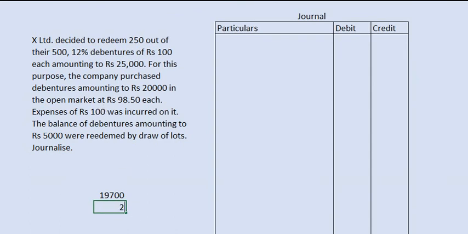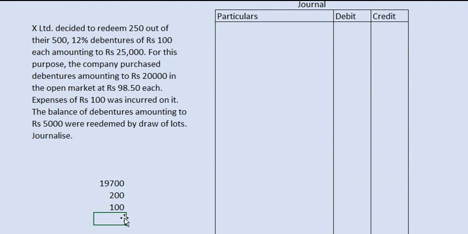So the profit will become 200, and the expense will be 100. For redeeming these debentures worth rupees 20,000, they will be paying only 19,700 plus 100, that is 19,800. So they got a profit of rupees 200.